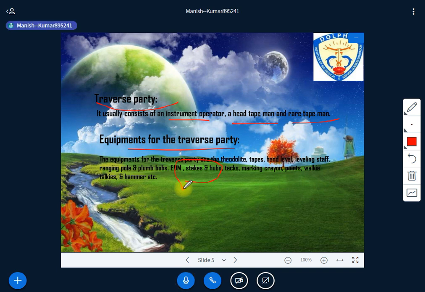Right? So when you have to fix a well defined reference point, you can use these stakes and hubs, and then some information has to be written over that. So these are certain instruments that are required for the traverse party, and you can easily understand that based on the kind of work and the objective, you need equipment accordingly. So the traverse party needs this equipment to conduct the traverse on the field itself, right?